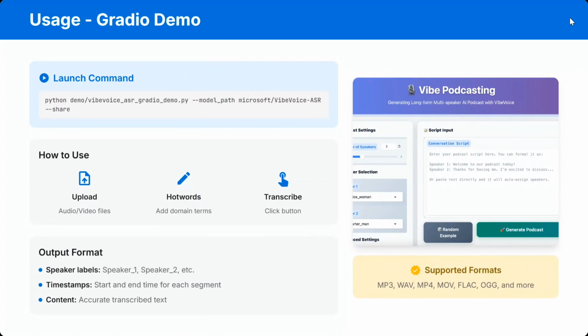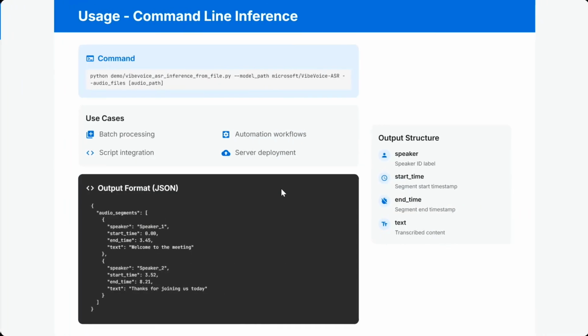How to use it? Upload the audio, provide the hot words, that means the words that are special to you, and then transcribe everything. Very easy. The output is speaker labels, timestamps, and content. Supported formats are MP3, WAV, MP4, MOV, FLAC, etc. There is also CLI command usage.